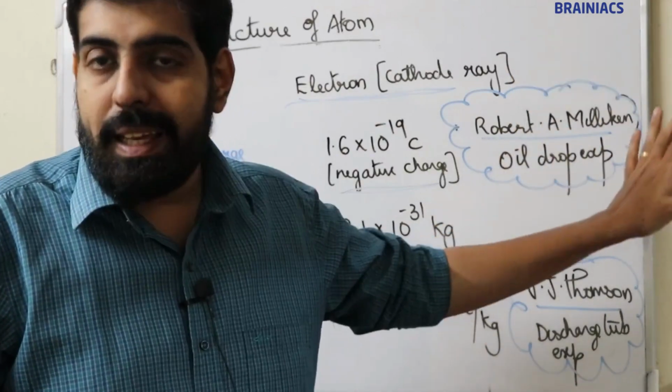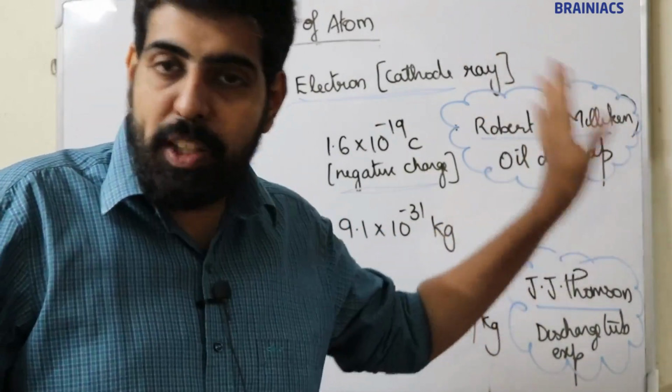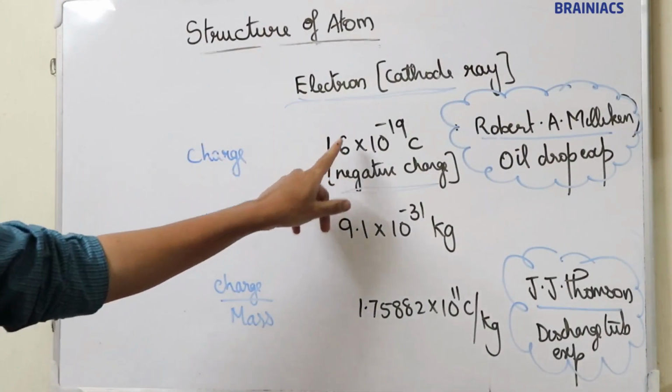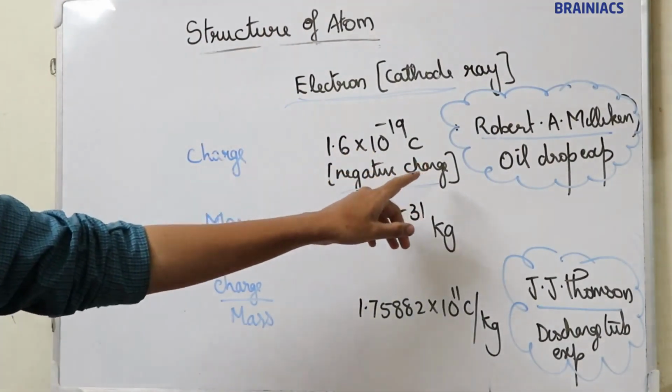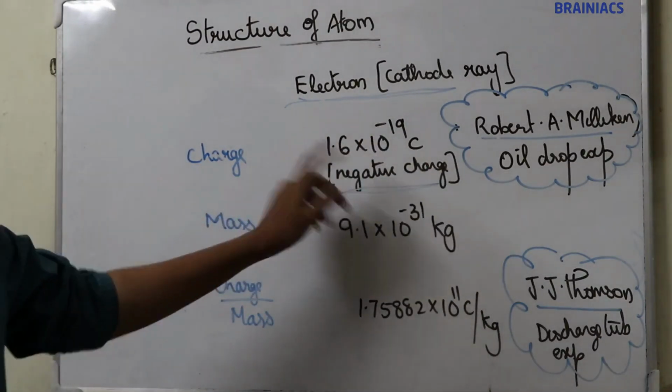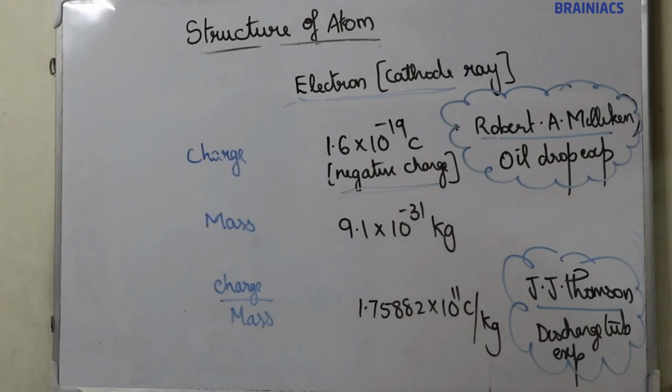So Robert A. Millikan, by using the oil drop experiment, calculated the charge of electron, and it is 1.6 into 10 raised to minus 19 coulomb, and the electron has a negative charge. I think you know that.